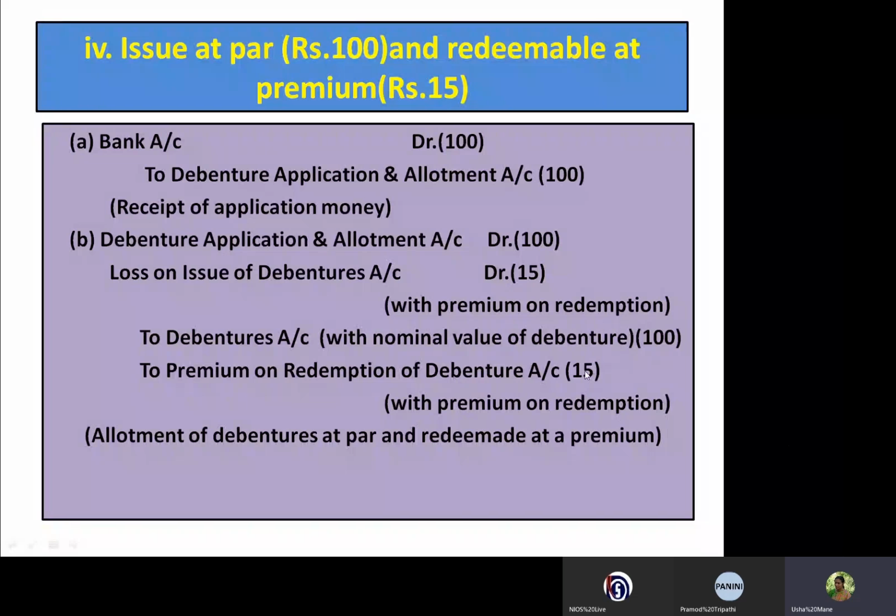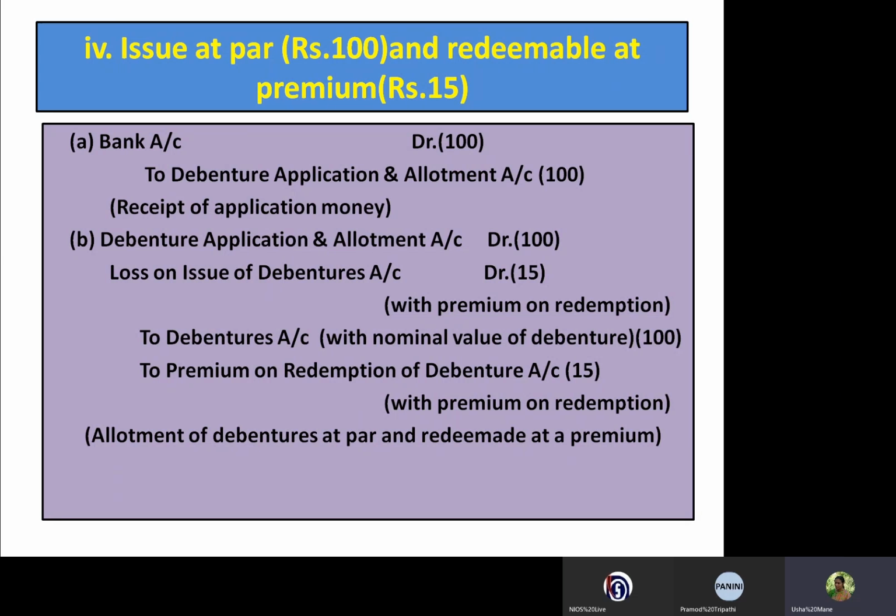Okay, so in these journal entries, how to fill the amount is also necessary. You remember how we have to write this amount and why we have to write it as debit and credit here. This is for the loss and the other is for the liability.